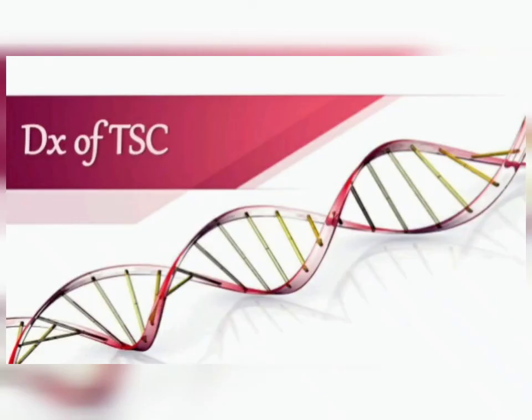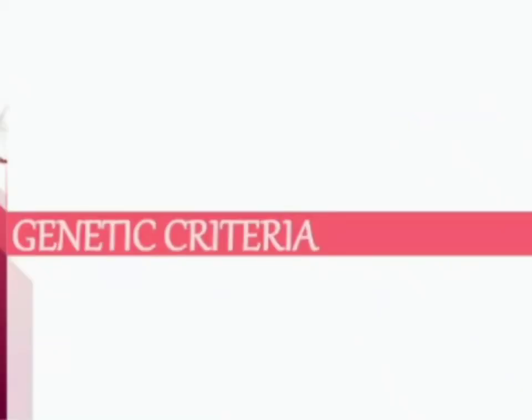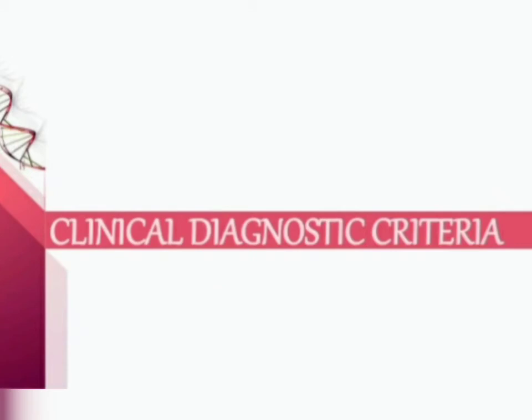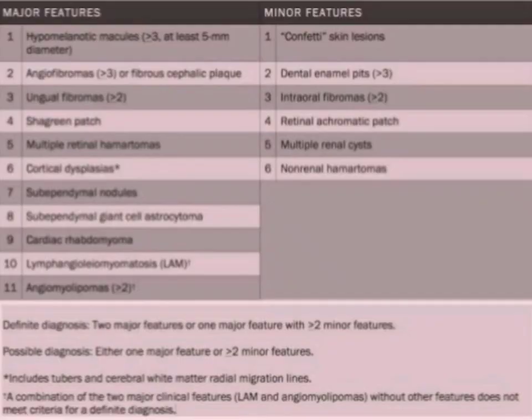Now let us discuss the diagnosis of tuberous sclerosis. How can we diagnose a tuberous sclerosis patient? Based on genetic results you can understand, because there is genetic criteria for this disease which I already discussed, like TSC1 or TSC2 pathogenic mutations in DNA, and that results in tumor formation in tuberous sclerosis. There are clinical diagnostic criteria by which we can diagnose a tuberous sclerosis patient. These diagnostic criteria can be major and minor. Don't worry if you cannot see this slide properly. I am telling, just listen to it. So there are two kinds of features.